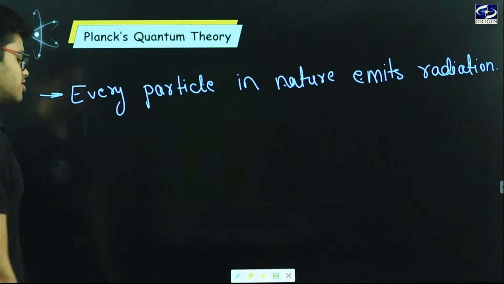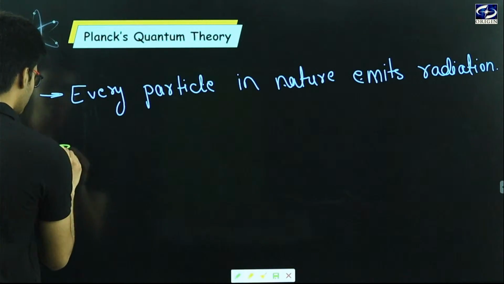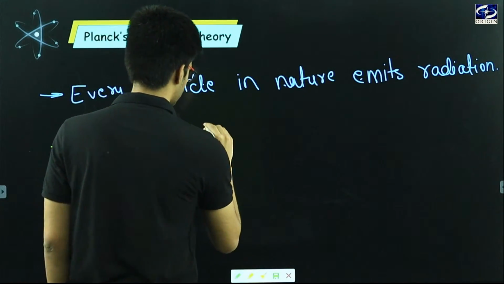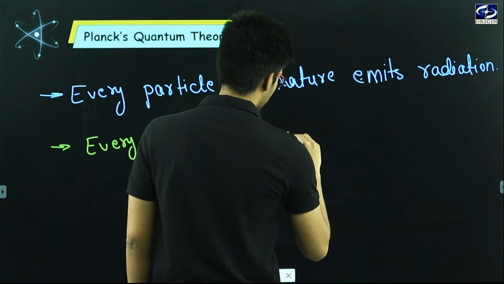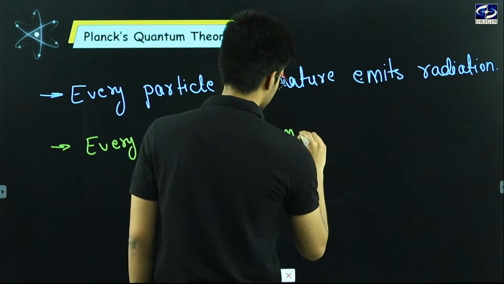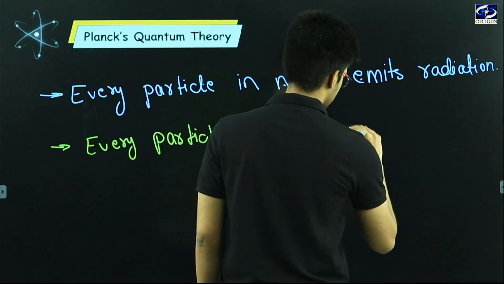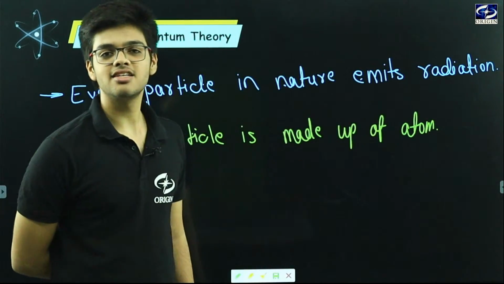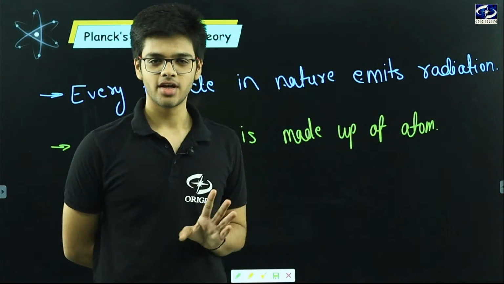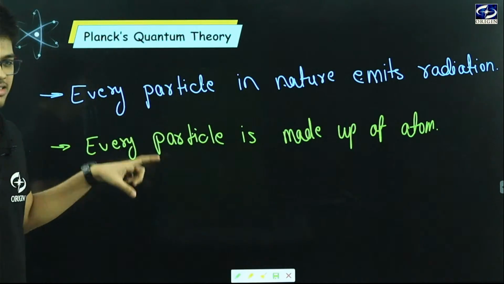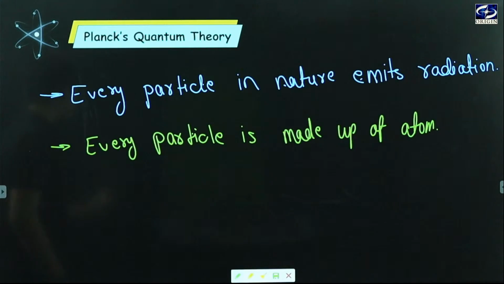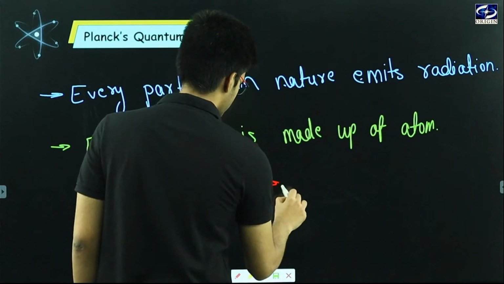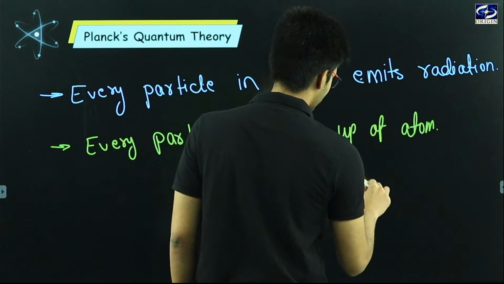And we also know that every particle is made up of atoms. So from these two statements, can I say that atom leads to radiation, or we can say atom emits radiation?